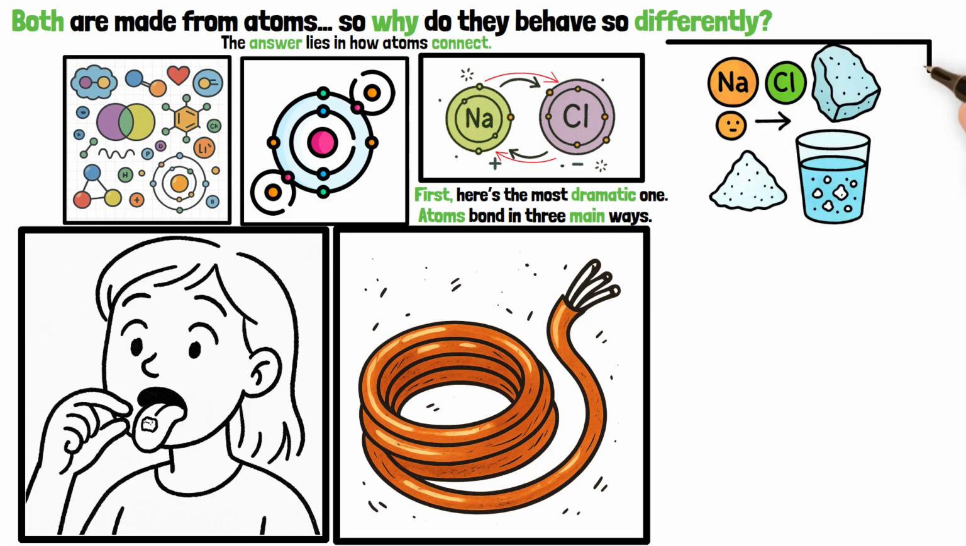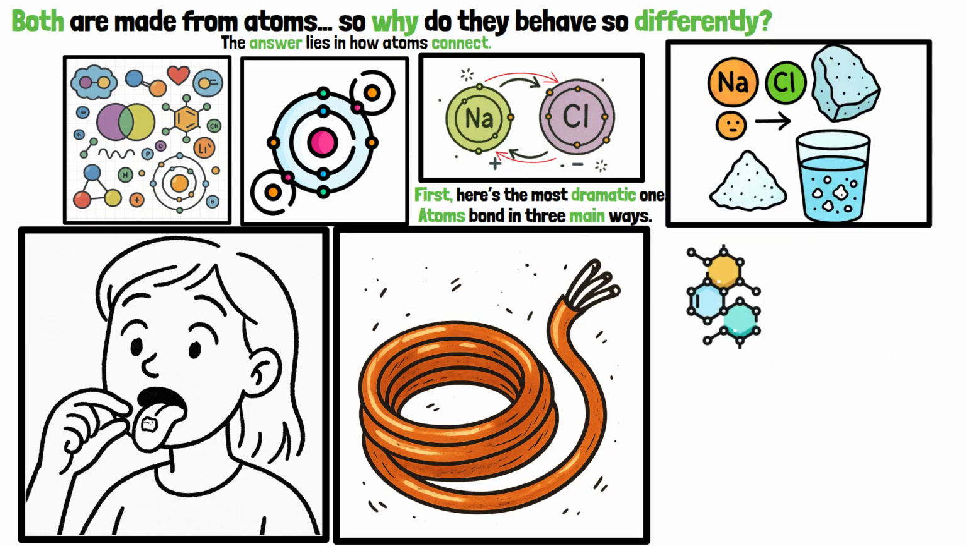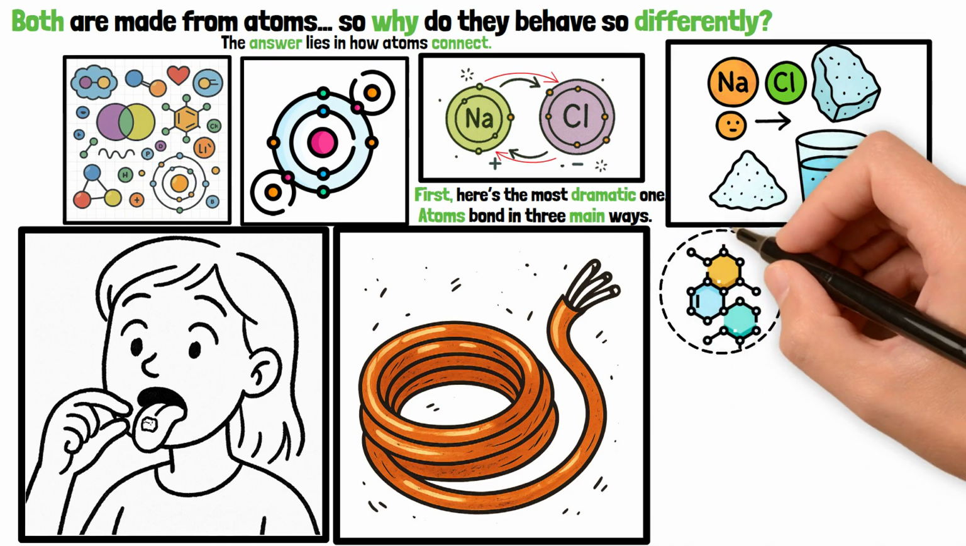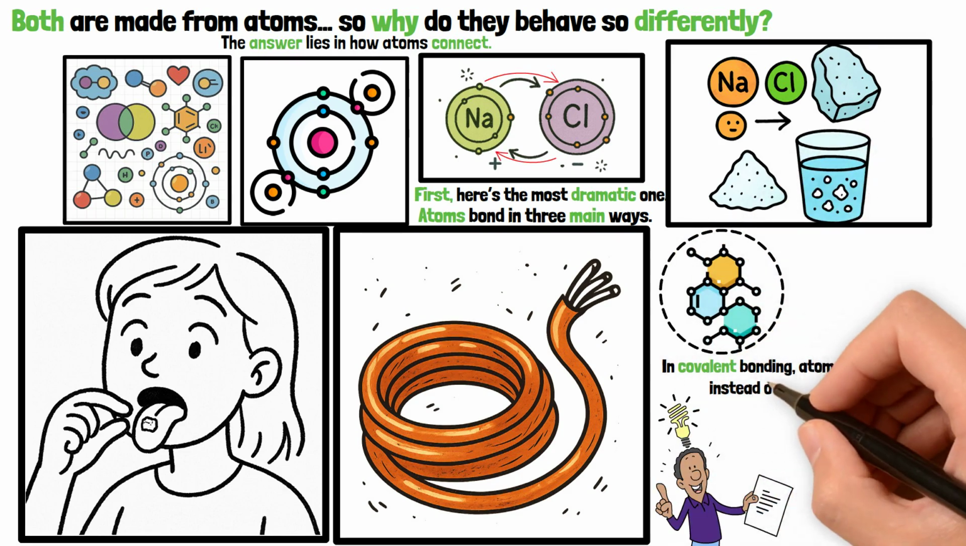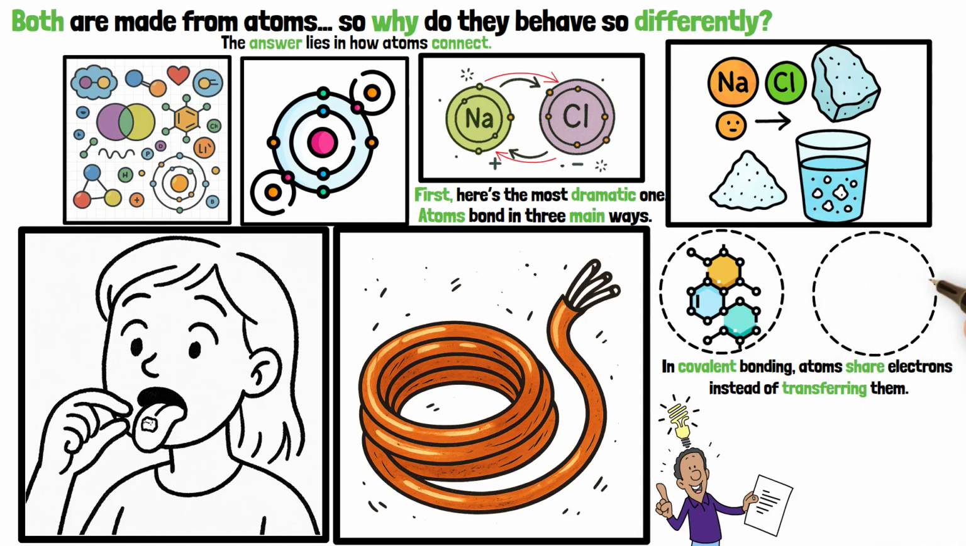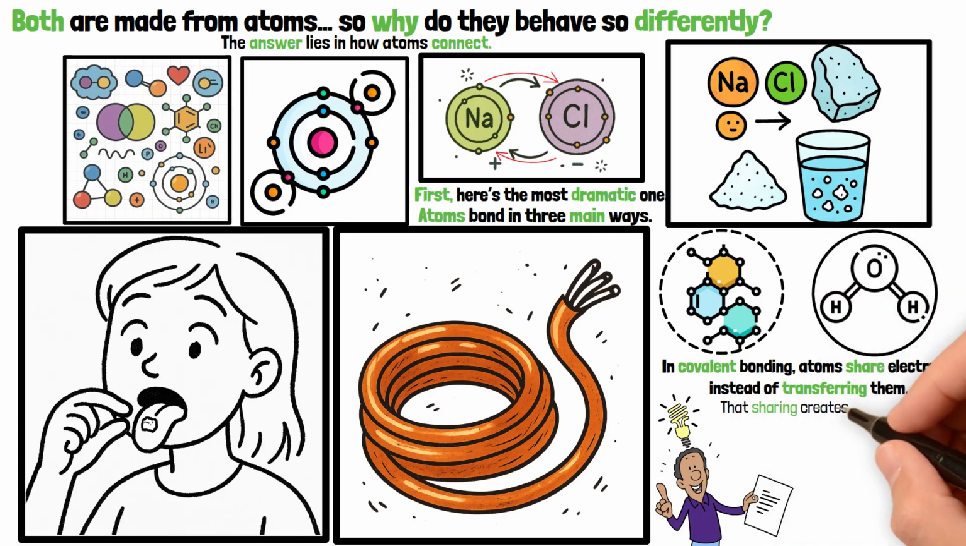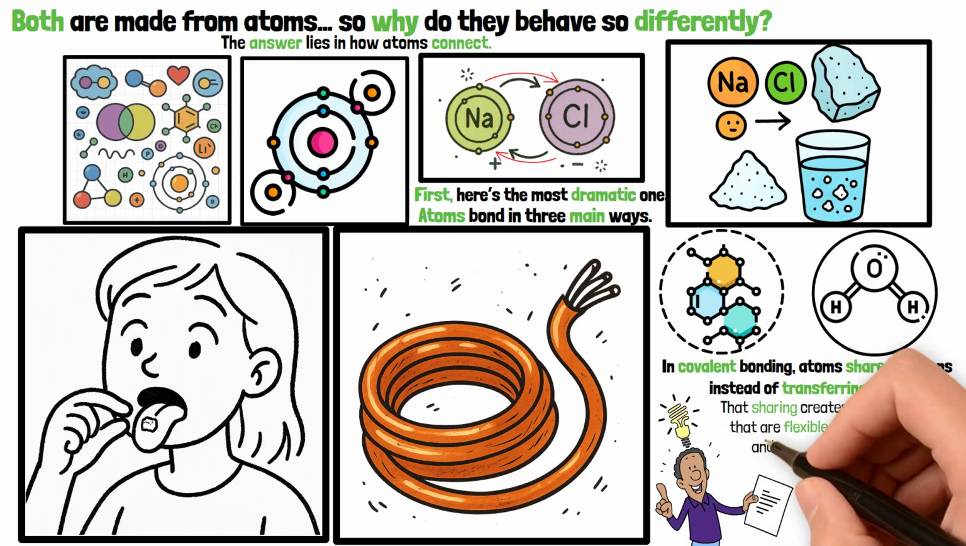But wait, not all atoms want to give or take electrons. Here's something even more interesting. In covalent bonding, atoms share electrons instead of transferring them. No one owns the electrons completely. They're shared between atoms. This is how water forms. Oxygen shares electrons with hydrogen. That sharing creates molecules that are flexible, lightweight, and essential for life.